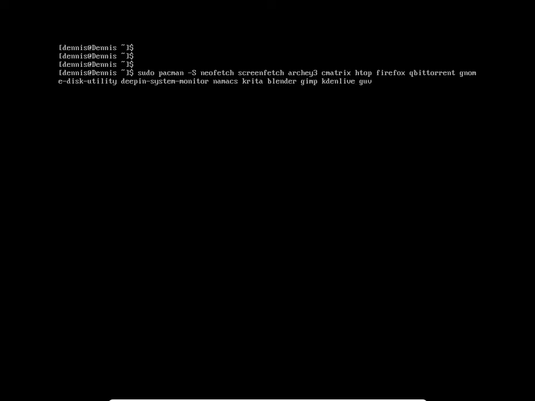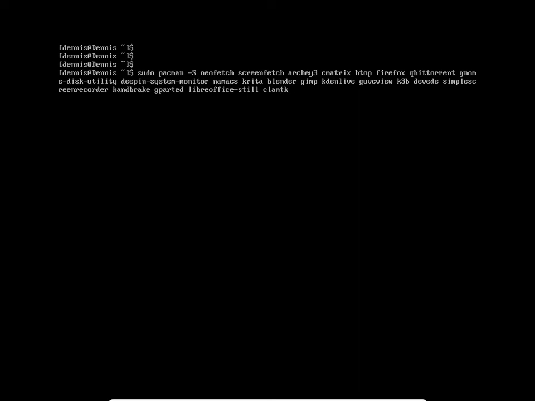and guvcview for a webcam, K3b for a burning program, DeVeDe for making DVD movies, simplescreenrecorder for recording the desktop, HandBrake, LibreOffice, and I like to get ClamTk for antivirus.